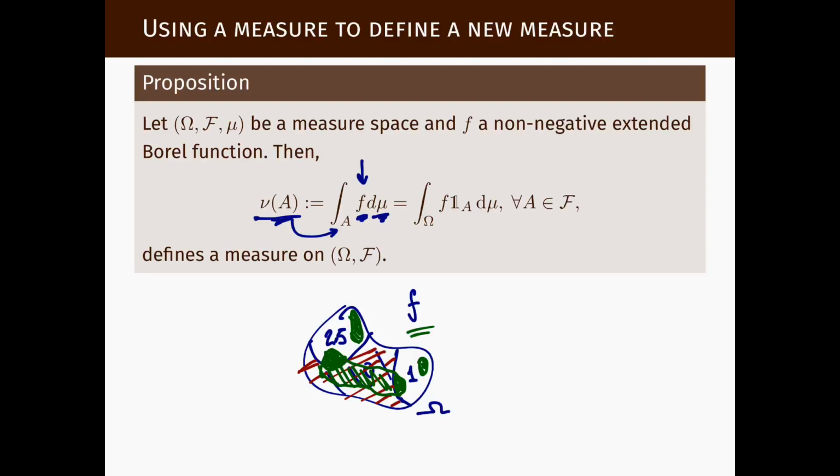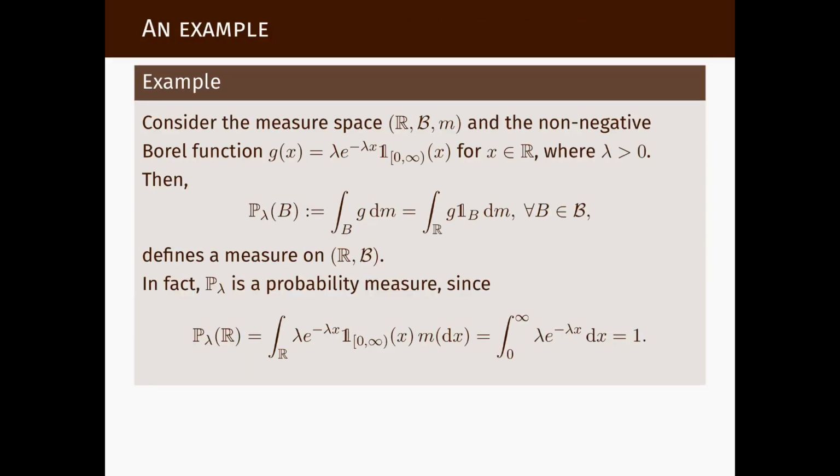But in interesting cases, f does not need to take only 3 values, as in this example here. f can take a continuum of values, which means the way it is amplifying the base measure, let's call mu the base measure, can vary continuously. So here's an example that will help you connect with your previous notion of density, if you have heard that word before in other contexts.